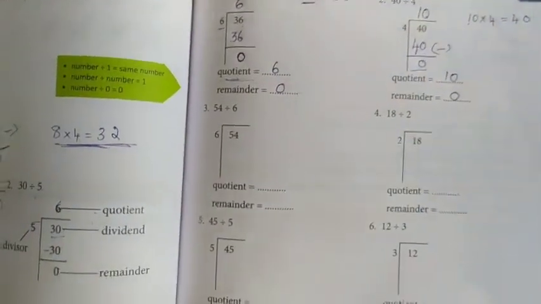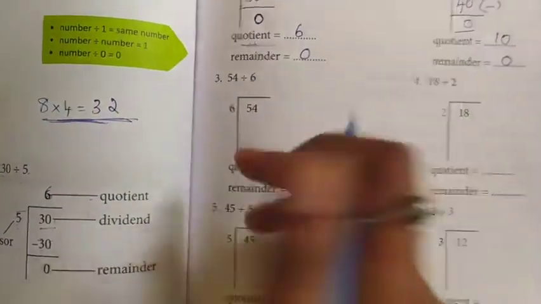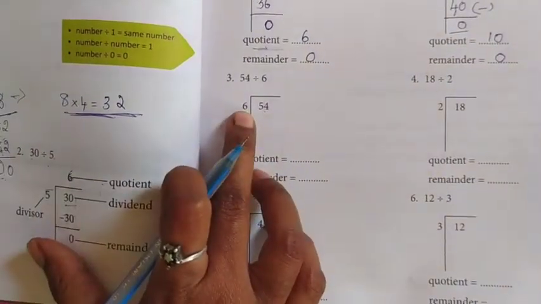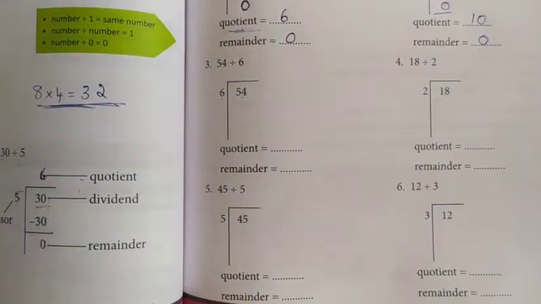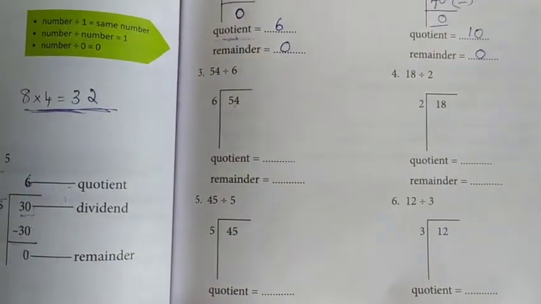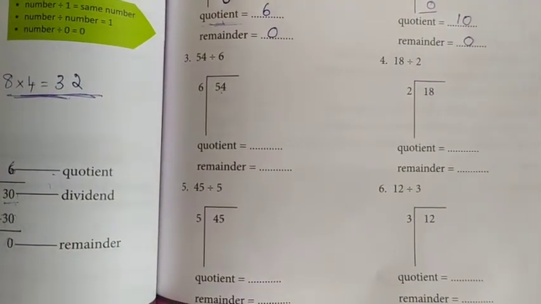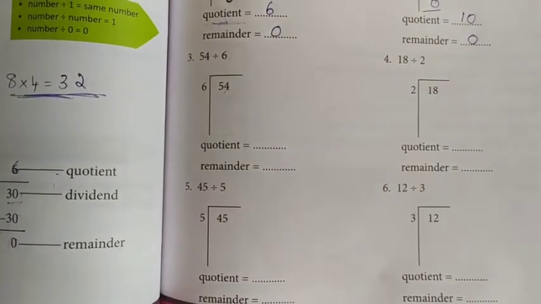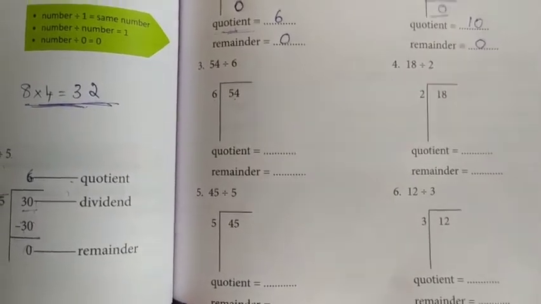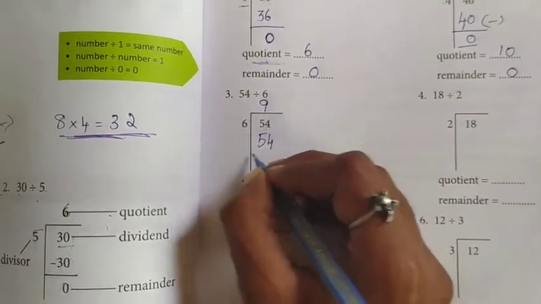Okay? So one more exercise. See, one more sum. Shall we do this one? 54 divided by 6. See here, already is given 6 and 54. So which table you have to say? You have to say the sixth table. So all of you say the sixth table. 1 6 is 6. 2 6 are 12. 3 6 are 18. 4 6 are 24. 5 6 are 30. 6 6 are 36. 7 6 are 42. 8 6 are 48. 9 6 are 54. So you have to write 9 here. 9 6 are 54.